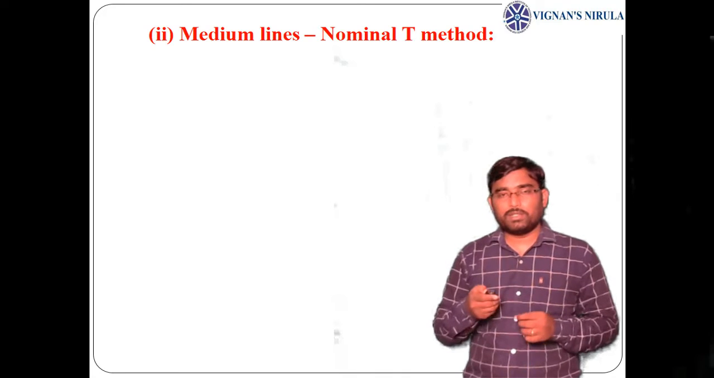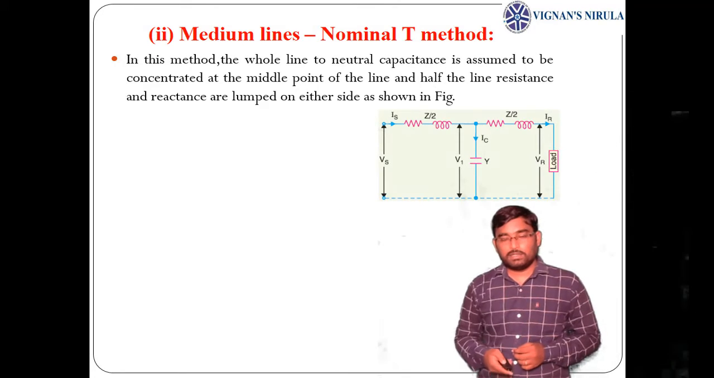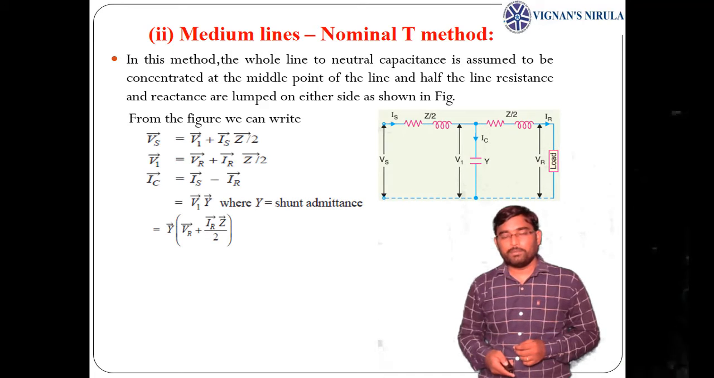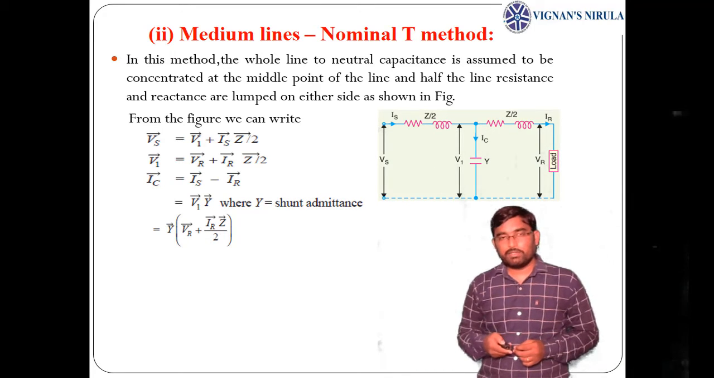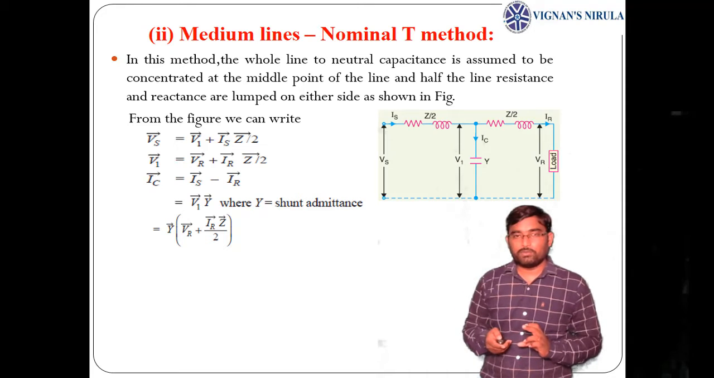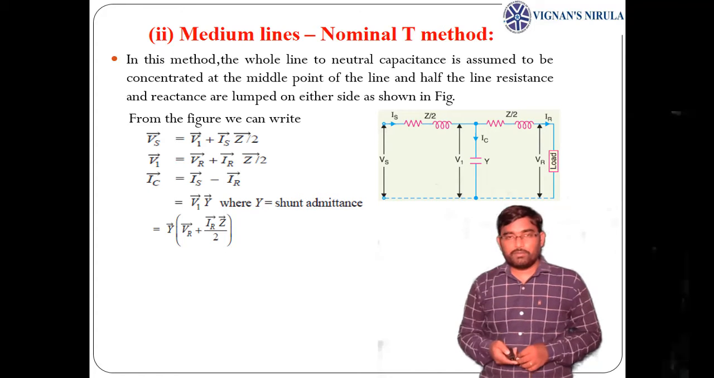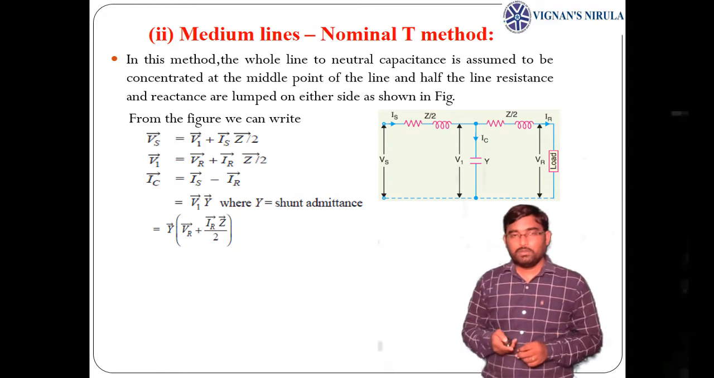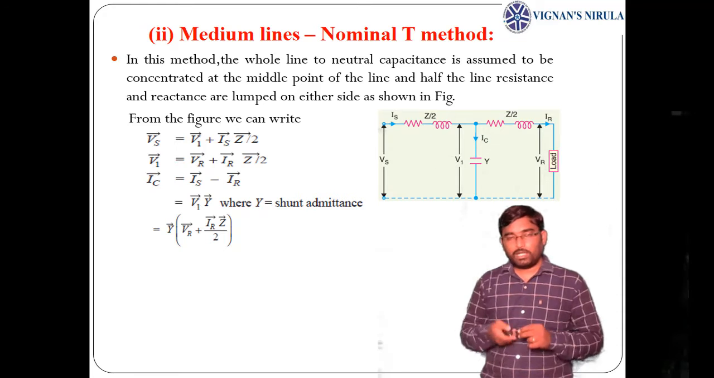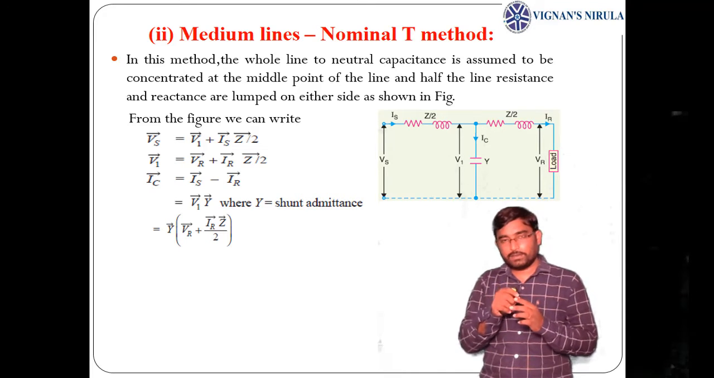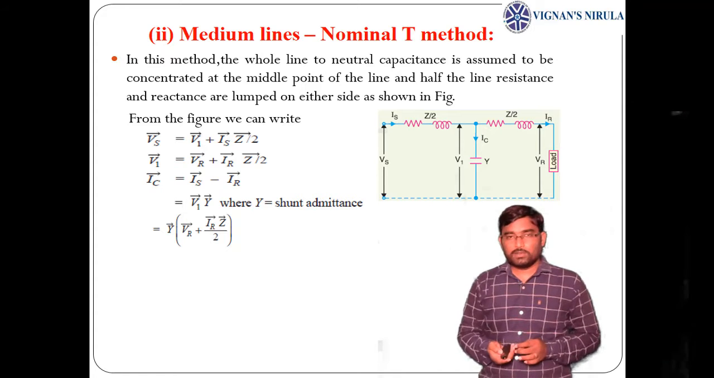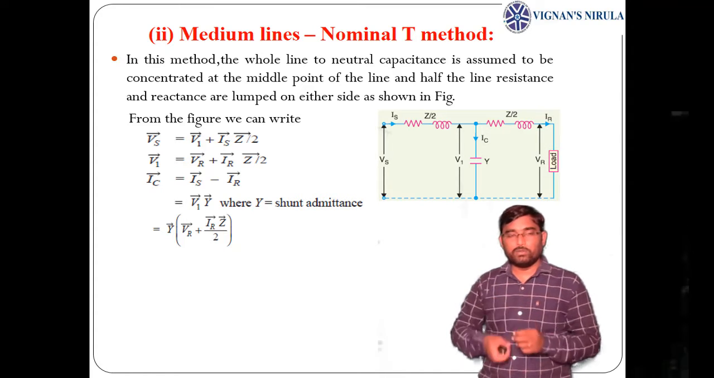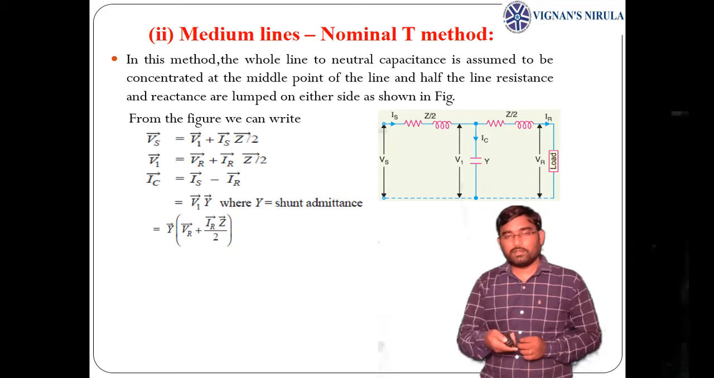Now let us see the ABCD parameters for the nominal T of a medium transmission line. This is the circuit for the nominal T transmission line. Writing the voltage and current equations, sending end voltage Vs equals, applying KVL for the first loop, V1 plus Is into Z by 2, and V1 equals, applying KVL for the second loop, Vr plus Ir into Z by 2. Now applying KCL at the midpoint gives Ic equals Is minus Ir. Ic is also equal to the voltage across the capacitance into the susceptance, V1 into Y, where V1 equals Vr plus Ir into Z by 2.